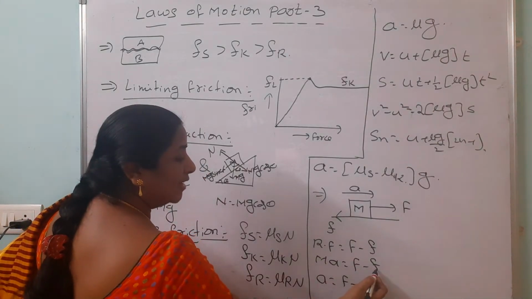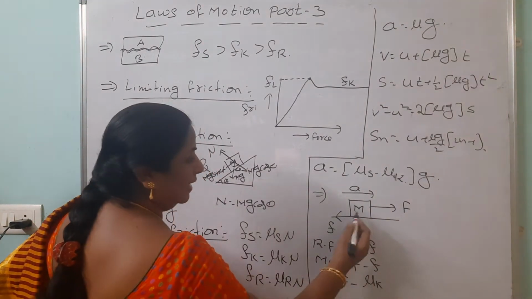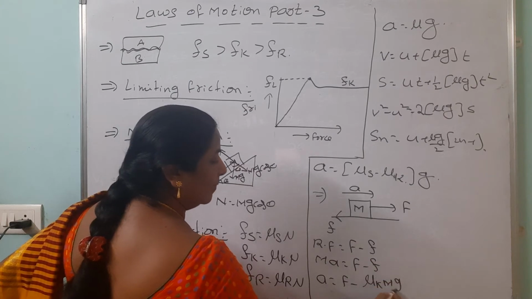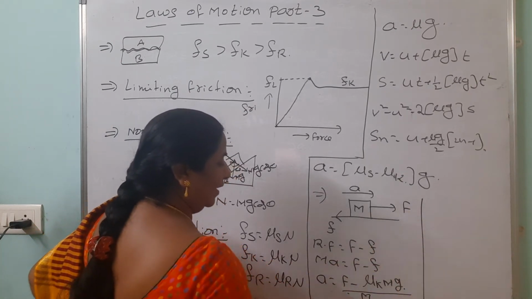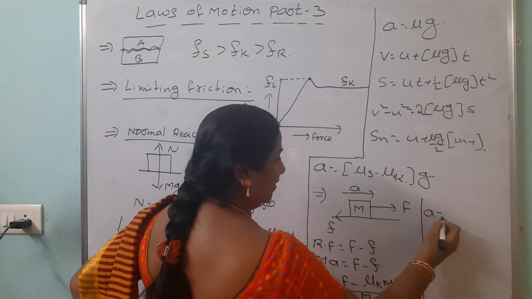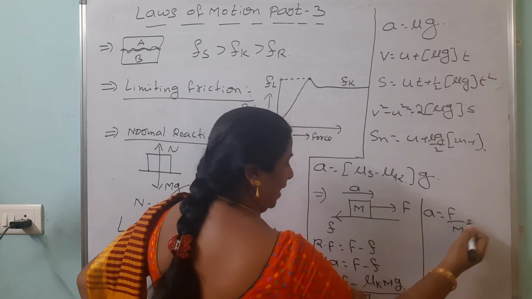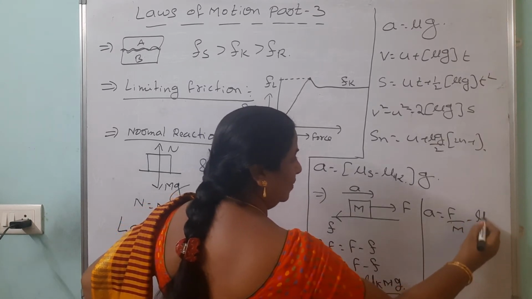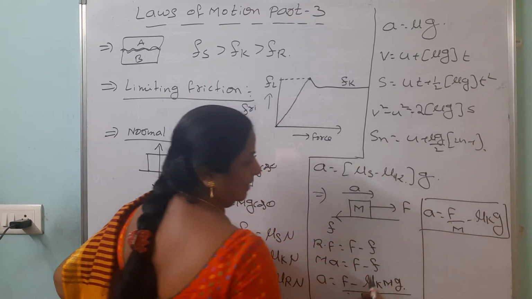F minus, instead of f, since it is moving we are taking mu k into N. Instead of N we are taking mg. By m also we are dividing. After simplification we can find out the acceleration. a equals to F by m minus, this m cancels, mu k g we can take it. Like this we can find out the acceleration.